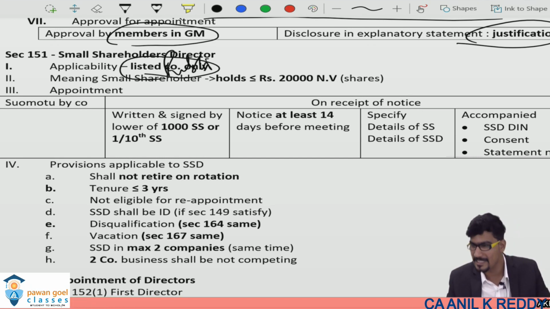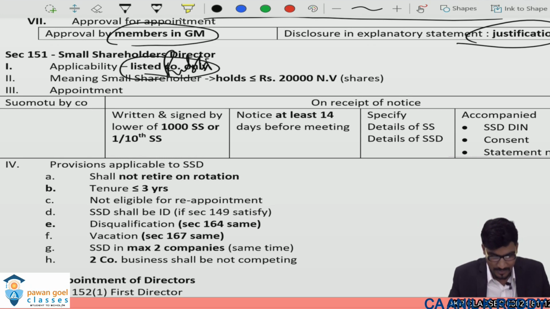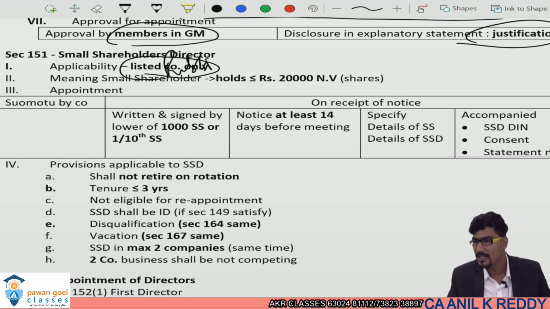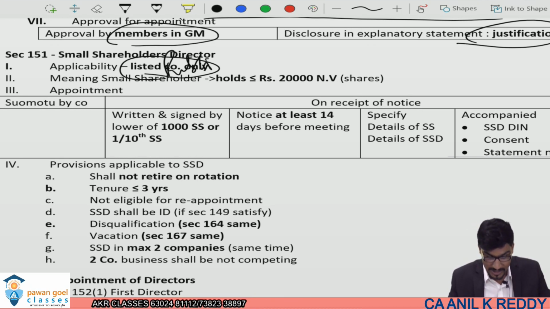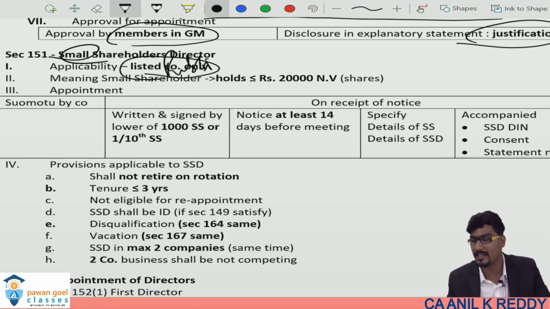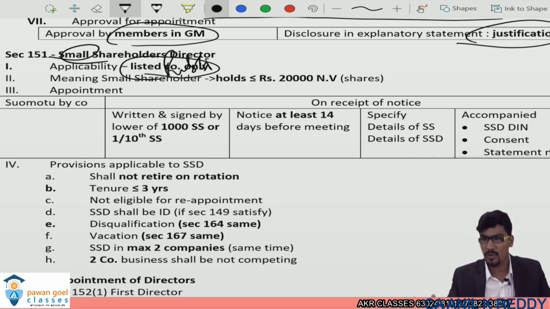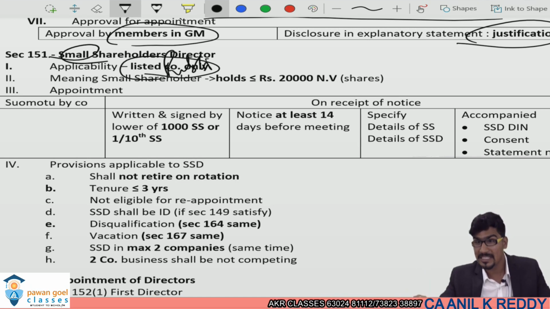So coming back to section 151, small shareholders director. When you are talking about applicability, it is applicable only to a listed company, and there is a procedure for appointment. You should also understand the name says small shareholders director. Who is said to be a small shareholder? Under the provisions of the Companies Act, it is one whose shareholding at face value, nominal value I am talking about, not the market value.